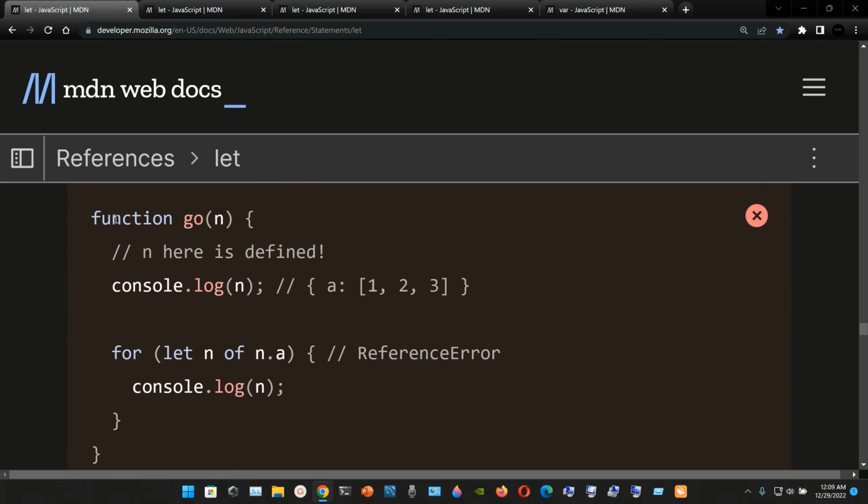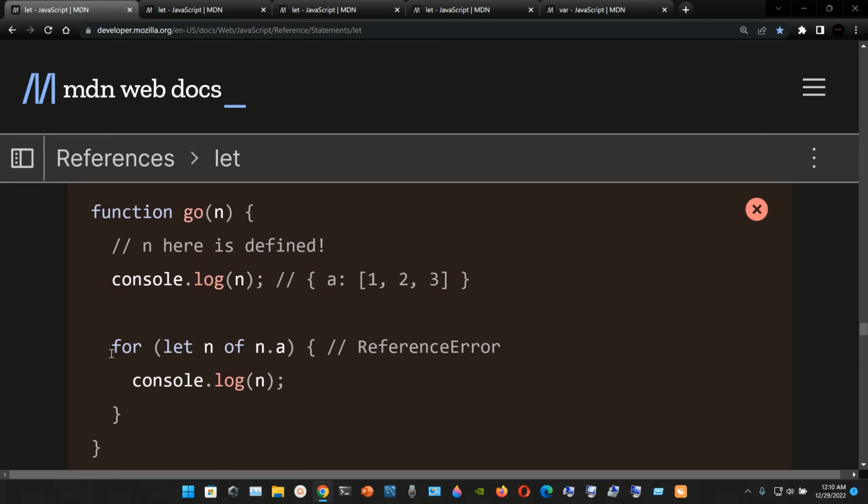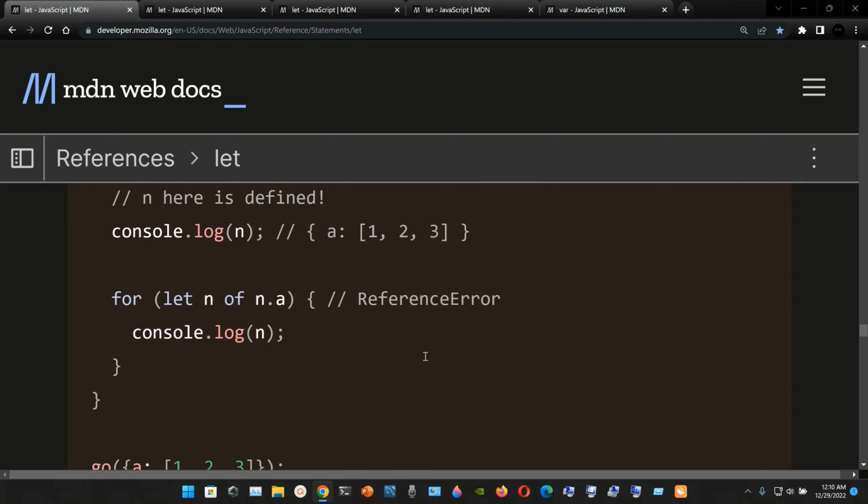So here we have a function named go, and in the parentheses we have the curly braces, and here m is defined. So we console.log m, and we're going to get this object, a colon, and we have an array 1, 2, and 3. Outside of that we have a for loop. So for, in parentheses, let n of n.a. We open curly braces and we're going to console.log m. Reference error. So here's where we're going to get our reference error.